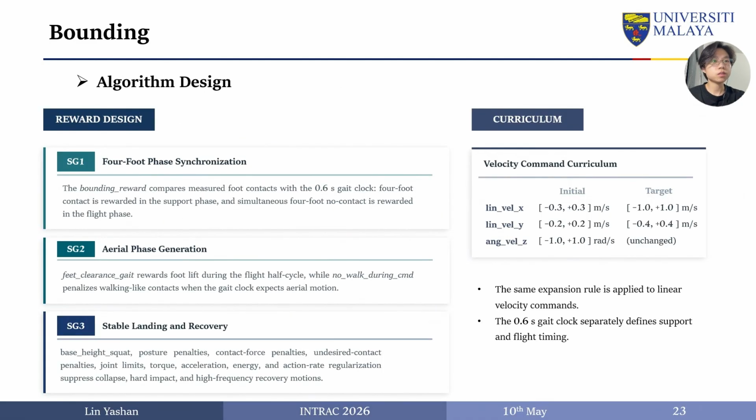The bounding reward compares measured foot contacts with the gate clock. Four-foot contact is rewarded during support, and four-foot no contact during flight. Feet clearance encourages lift, while a no-walking penalty discourages walking-like shortcuts. Stability terms suppress collapse and hard impact.